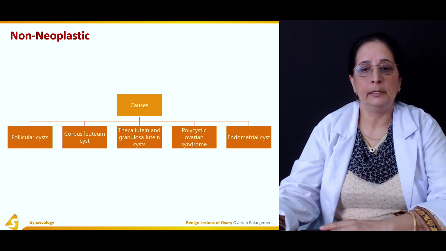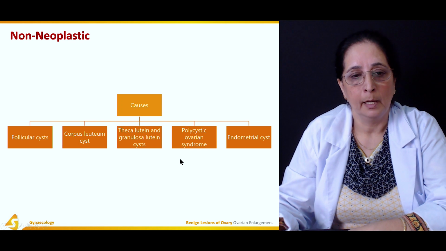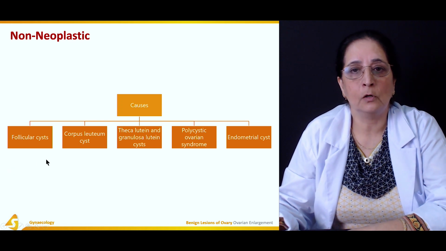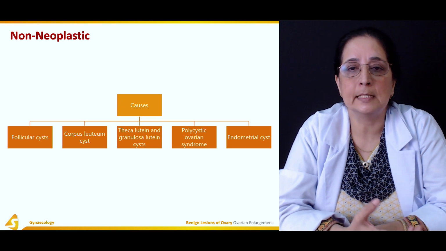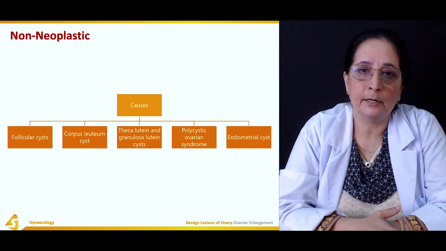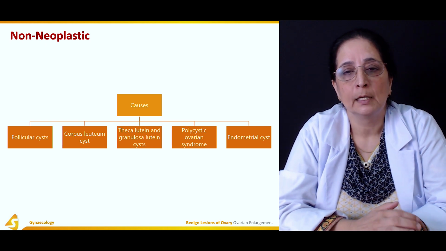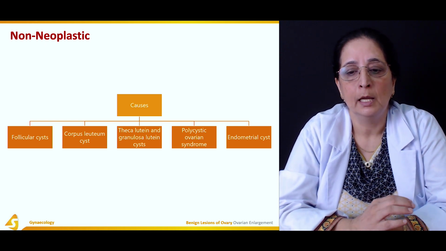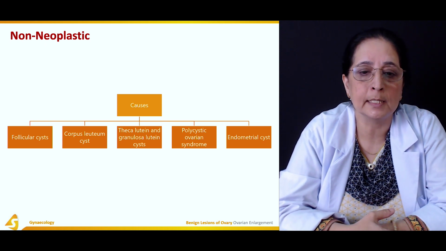So these are all the non-neoplastic causes, and mostly they are different types of cysts present in the ovary. Some are functional, like follicular cyst and lutein cyst. Some are not functional, like polycystic ovarian syndrome and endometriotic cysts.